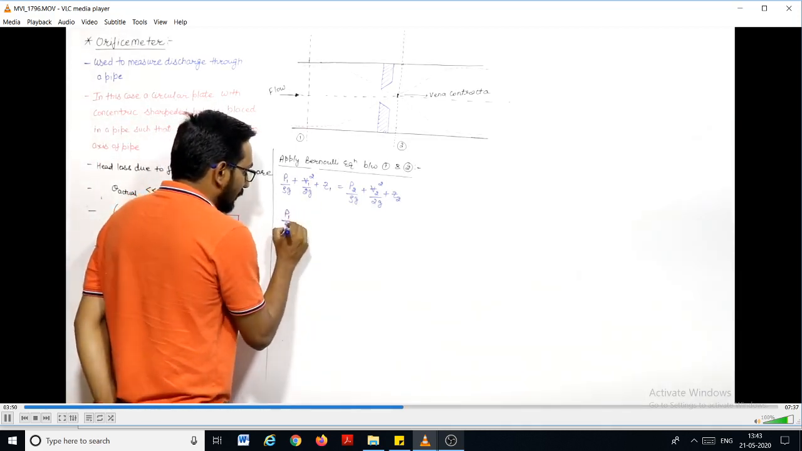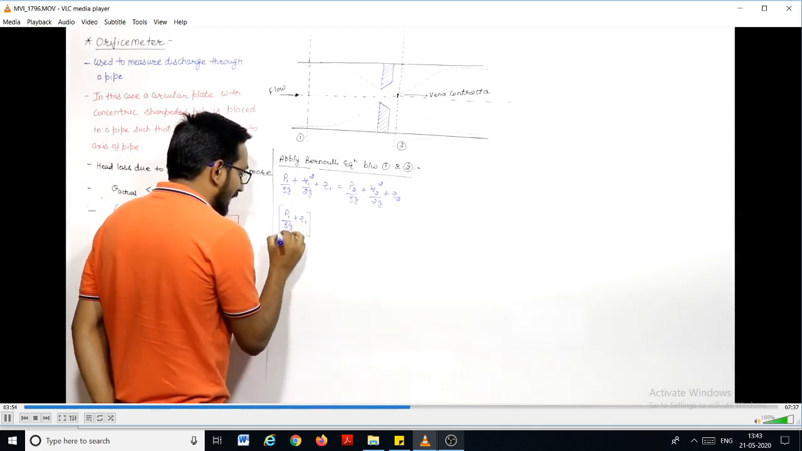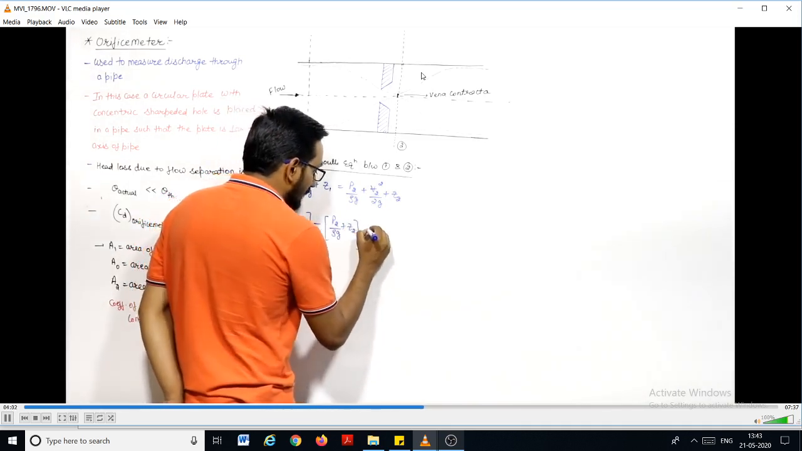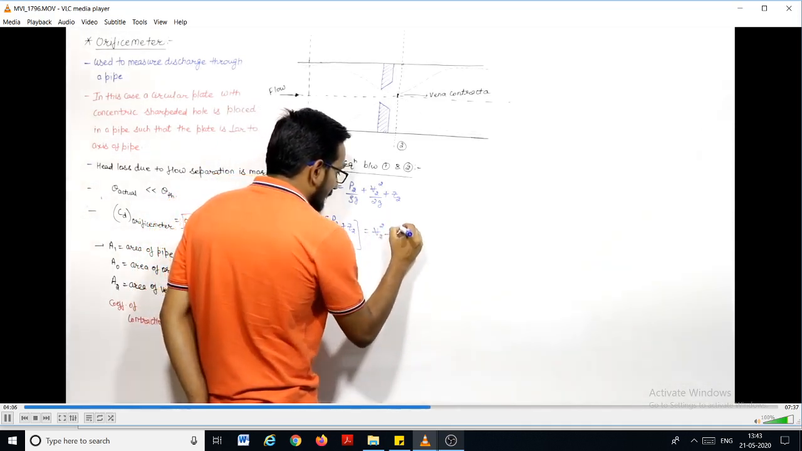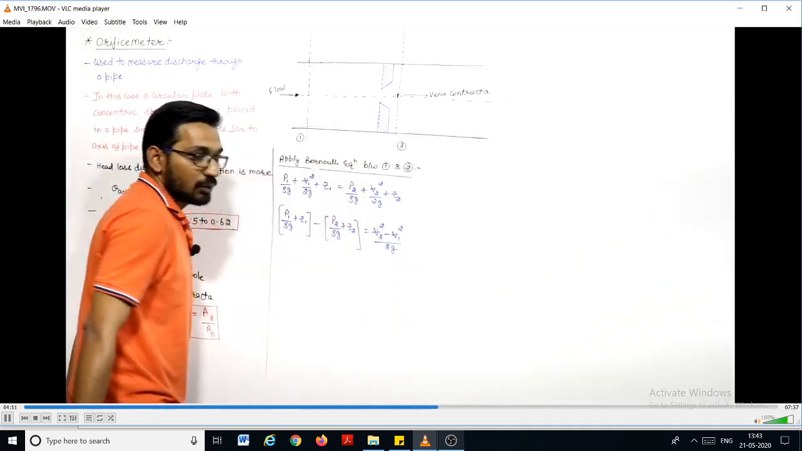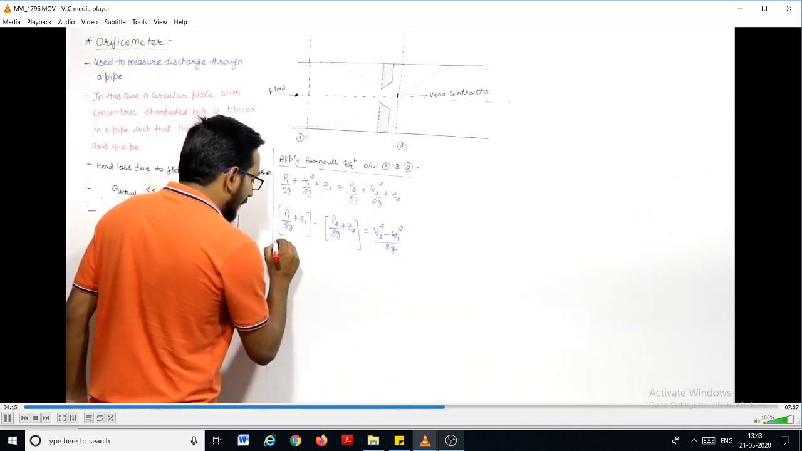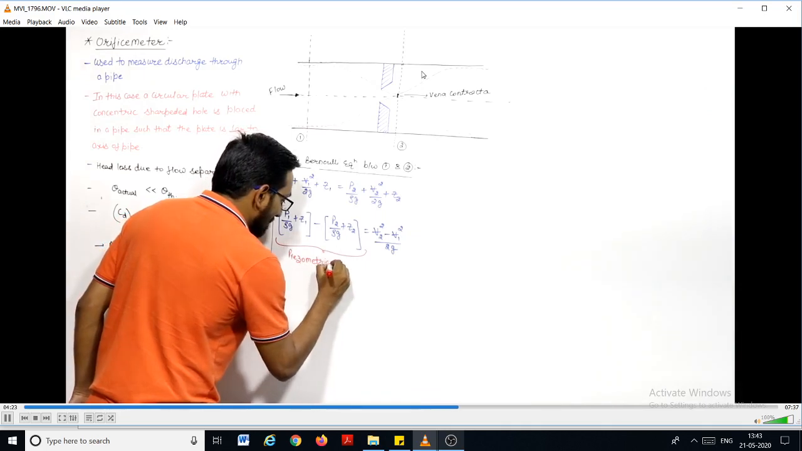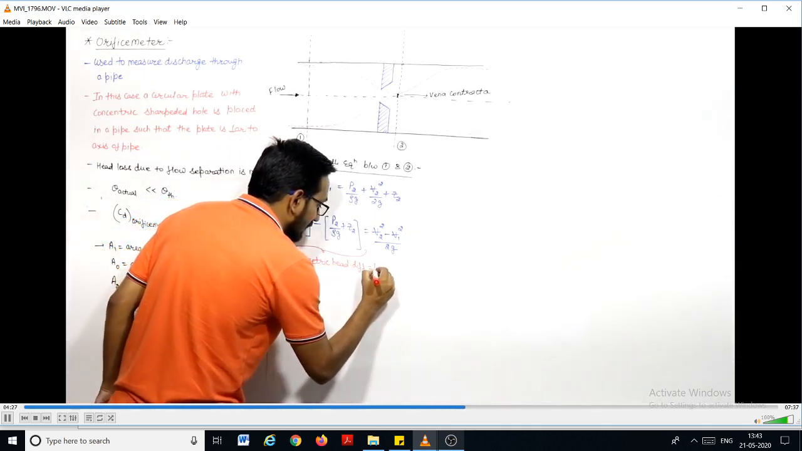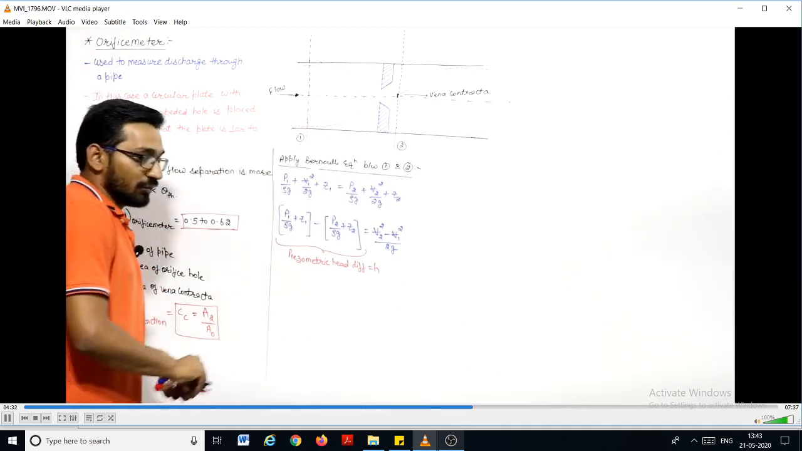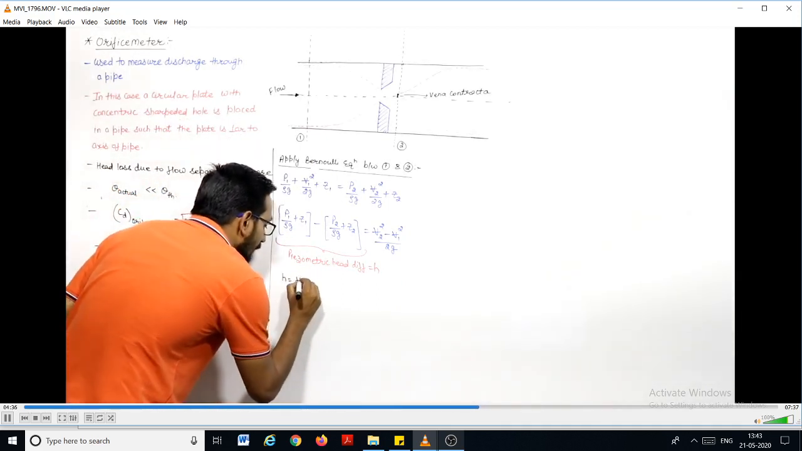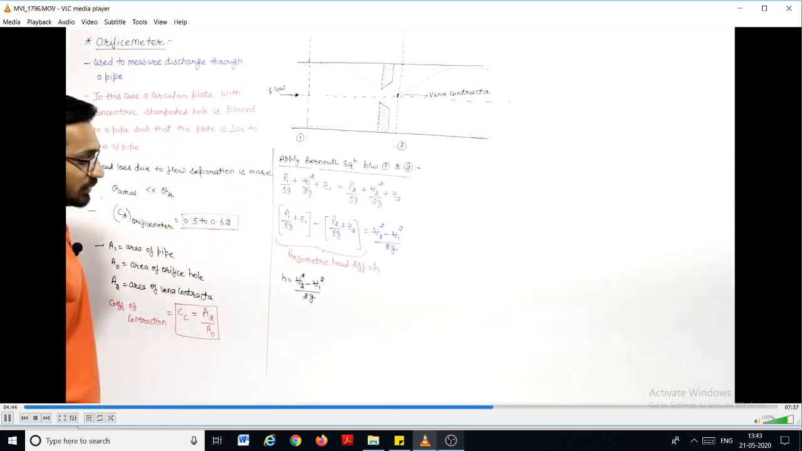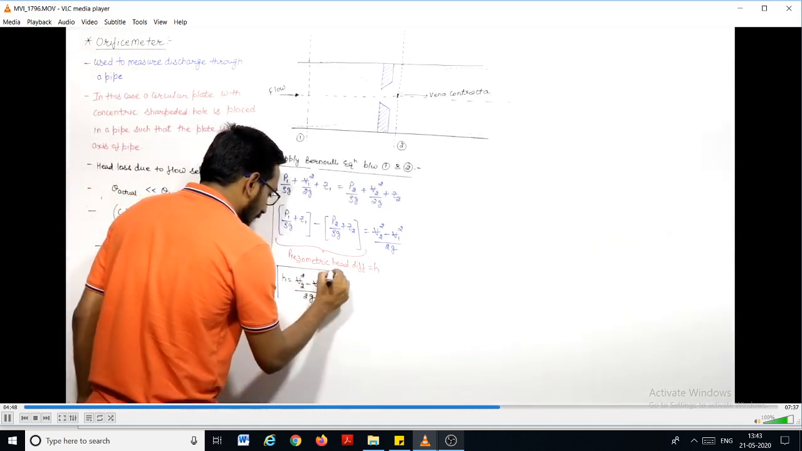This will be P1 by rho g plus Z1, same derivation as we did in the venturimeter. P2 by rho g plus Z2 is equal to V2 square minus V1 square upon 2g. And you very well know up to now what this is. This is the piezometric head difference, which we termed as H, as in the venturimeter. So from here you can write H is equal to V2 square minus V1 square upon 2g. This is the piezometric head difference we know.